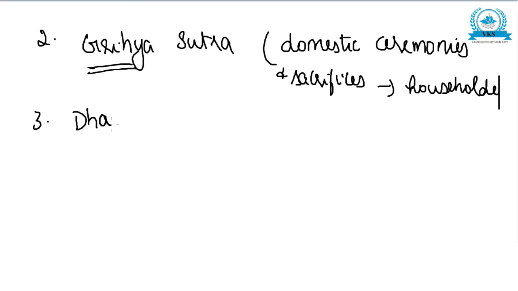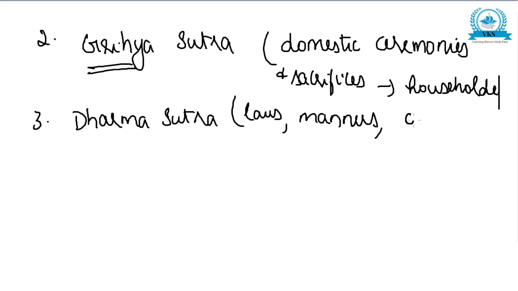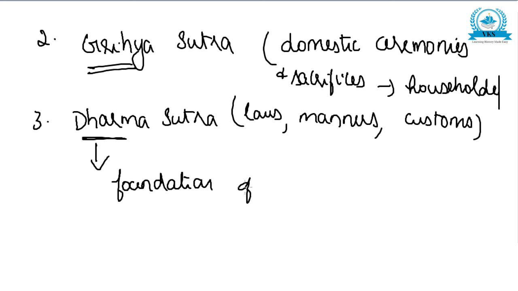And the last sutra is Dharma Sutra. Dharma Sutra consists of laws, manners and customs of people in general, and it constitutes the foundation of Dharma Shastra. So these are the 3 sutras included in the Kalpa Sutra.